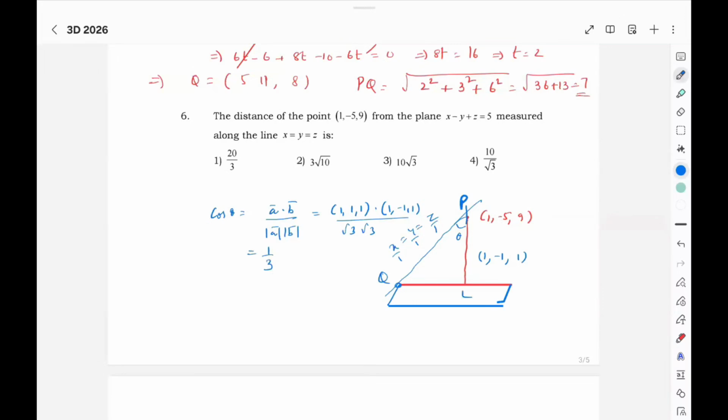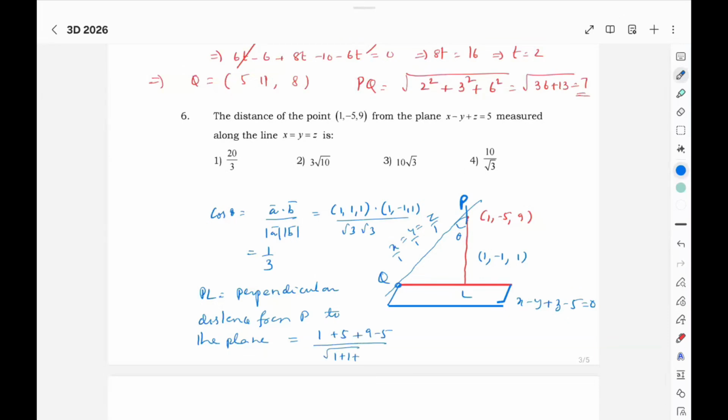So now PL is nothing but the perpendicular distance from P to the plane. So here the plane is x minus y plus z minus 5 equals 0. 1 plus 5 in place of z, 9 minus 5 by 1 plus 1 plus 1. How much? 10 by root 3.